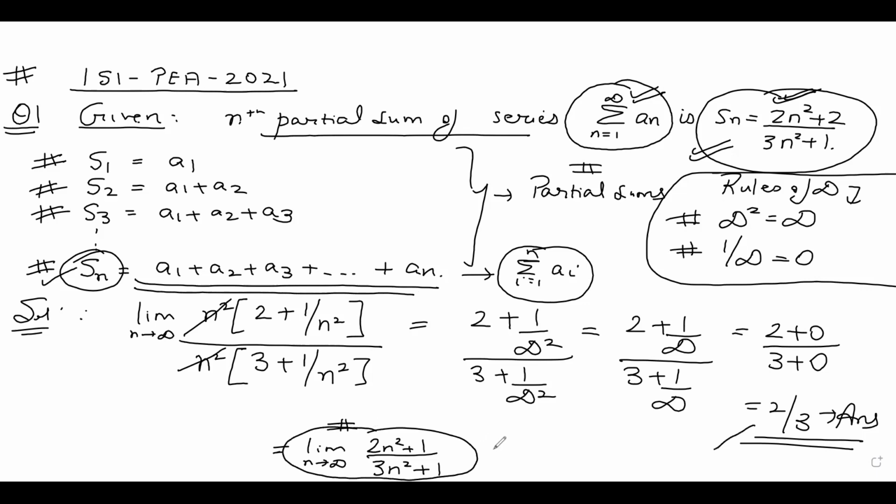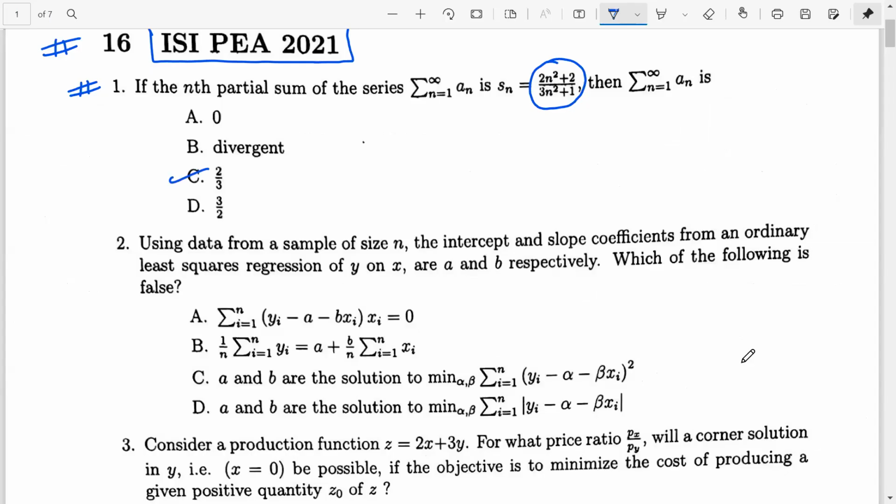So this is nothing but the summation as i goes from 1 to infinity of Ai, which is nothing but 2 by 3. So if I come to the question paper, we can mark the correct answer. It's 2 by 3. This is the correct answer for this question. So hoping all students have understood this.